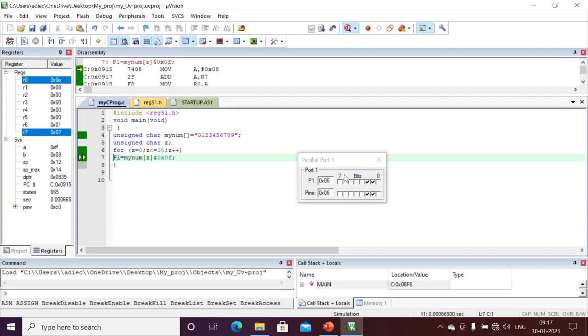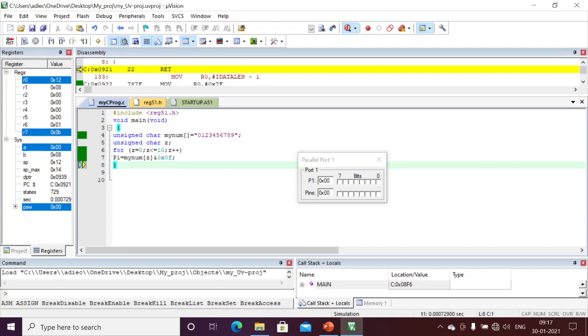Only the lower nibble. The higher nibble, I am always doing the AND operation with 0, so it will always be 0. Okay, here I wrote the 6, next 7, 8. 8 means 1 0 0 0, 9. That's it. Okay, we end our program.